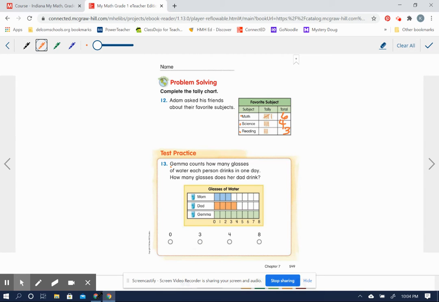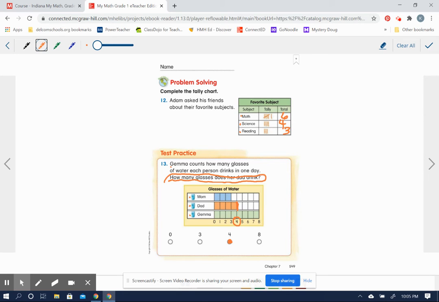Now, Gemma counts how many, okay, this is a bar graph called glasses of water. So Gemma counts how many glasses of water each person drinks in one day. How many glasses does her dad drink? Okay, so this says mom, dad, and Gemma. So they want to know how many glasses does her dad drink? And here's dad, and here's the end of his bar. Dad drinks 4, doesn't he?